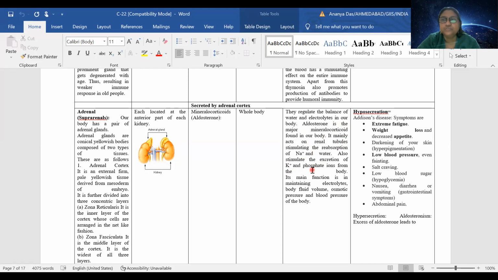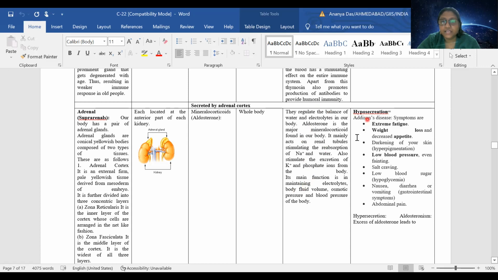Like the transmission of impulse, which is controlled by Na plus and K plus ions. Apart from that, we maintain a specific osmotic concentration of our body. Blood has a specific viscosity to maintain the pressure. All these are done by these mineralocorticoids.